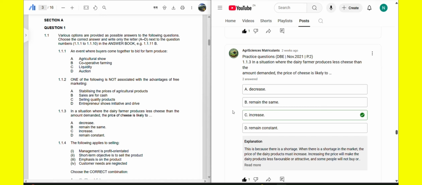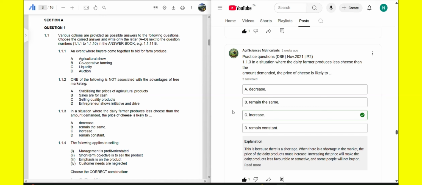B, remain the same. If the price remains the same, that means nothing will happen. That means the farmer will keep on getting shortages because he is producing less. That means he cannot keep up with the demand. The demand is likely to go up at the rate that it goes, because the price didn't change. People will just keep on buying at that price.